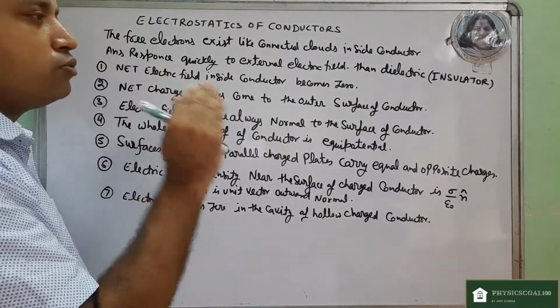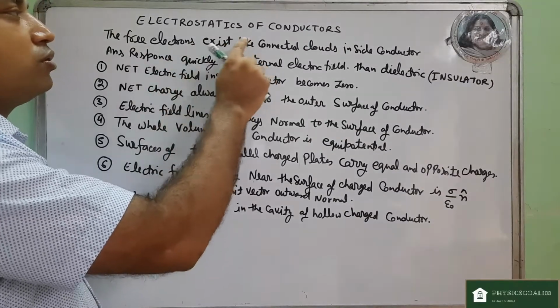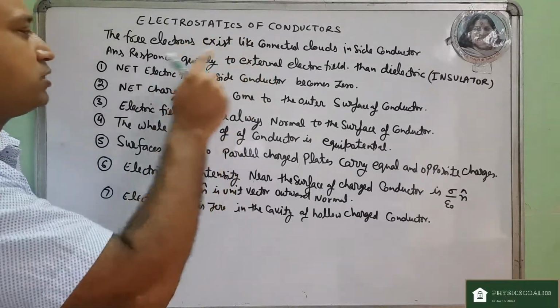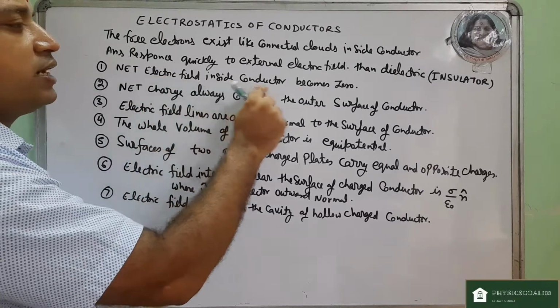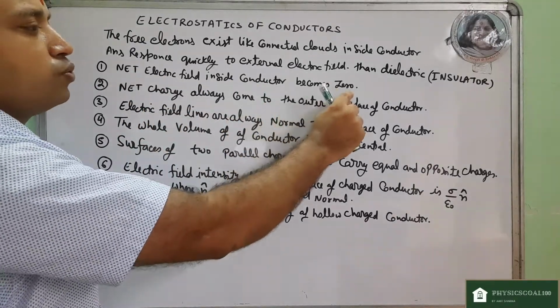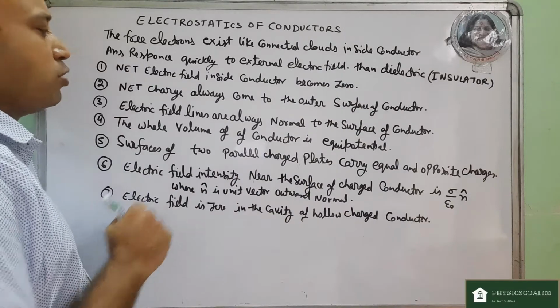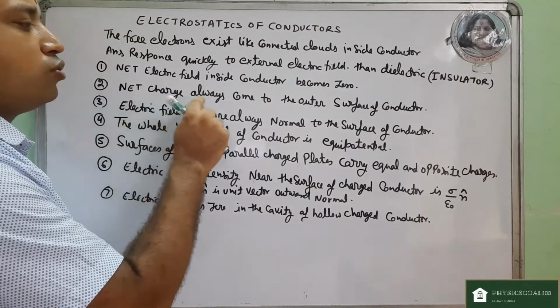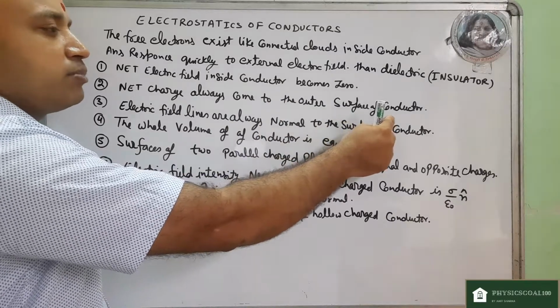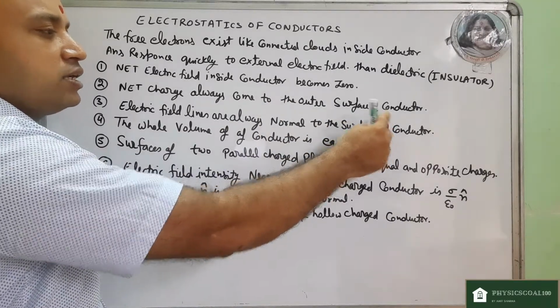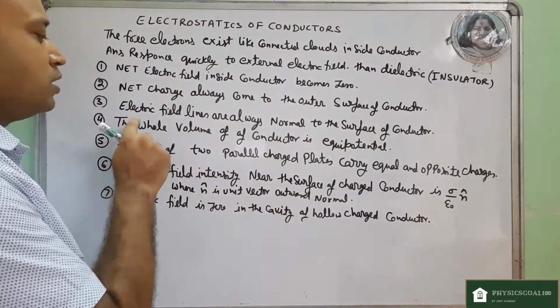So the most important properties of these conductors: number one, net electric field inside the conductor becomes zero. Second, net charge always comes to the outer surface of the conductor, which means no charge exists inside a conductor.